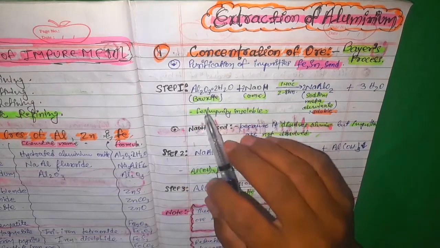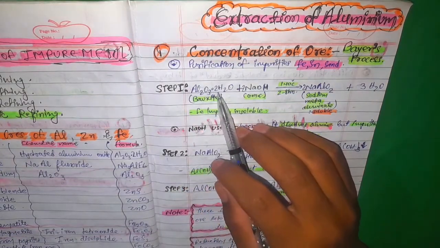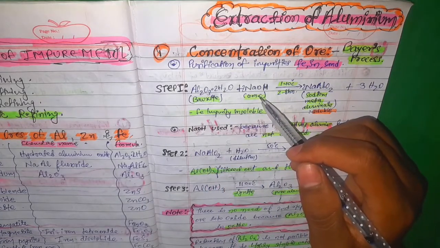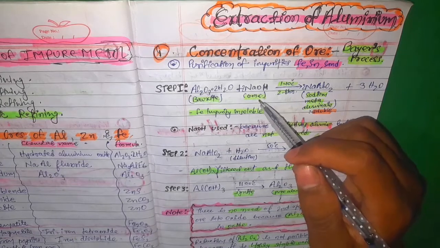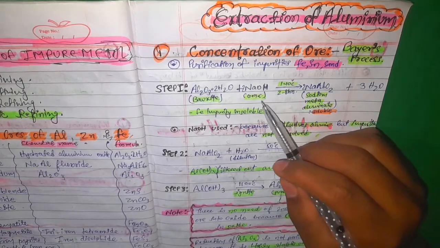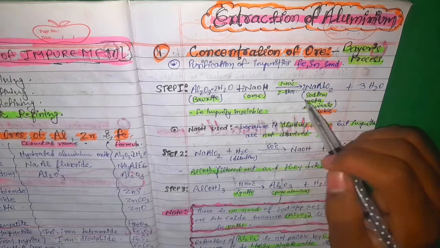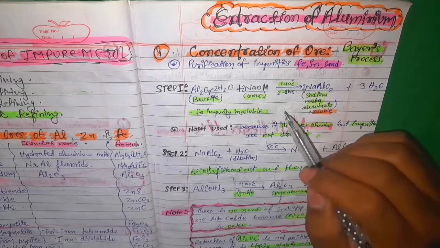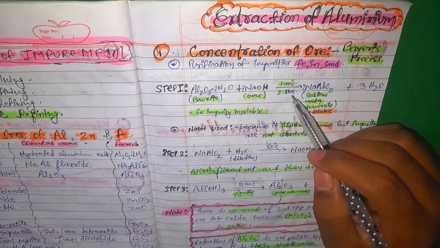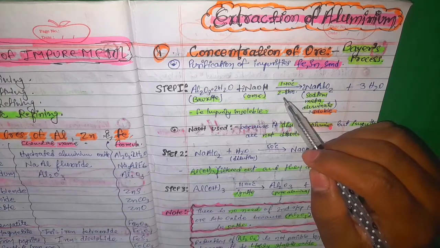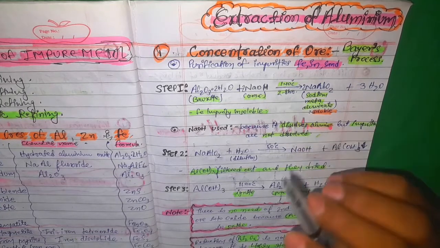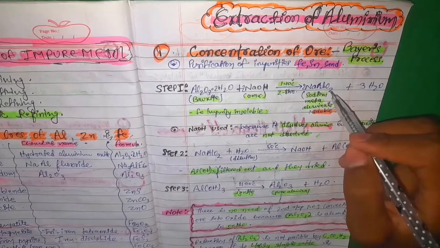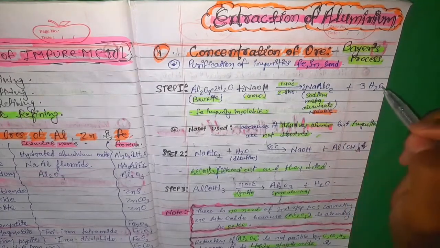Now step 1: bauxite Al2O3.2H2O is reacted with concentrated sodium hydroxide, an aqueous solution, at a temperature of 140 degrees Celsius. This is a long process, so it is left for 2 to 8 hours, and then it gives sodium metaluminate, NaAlO2, plus water.